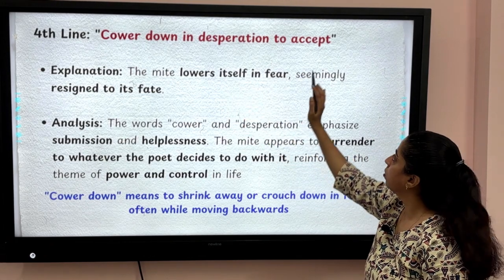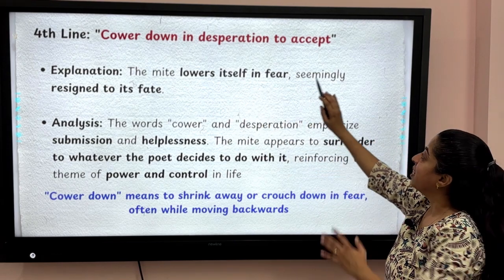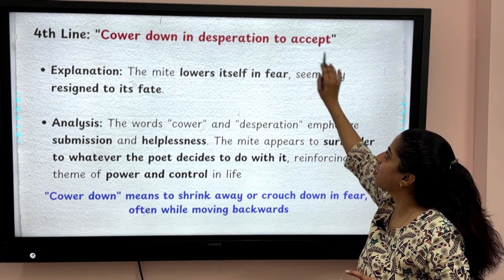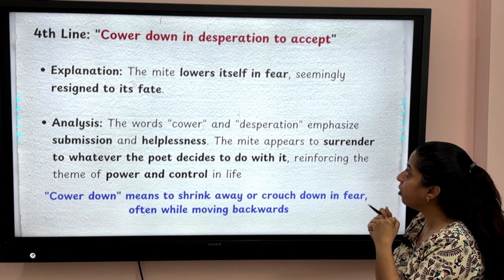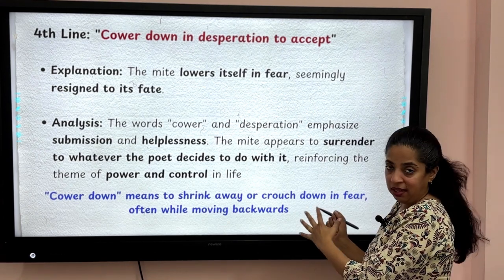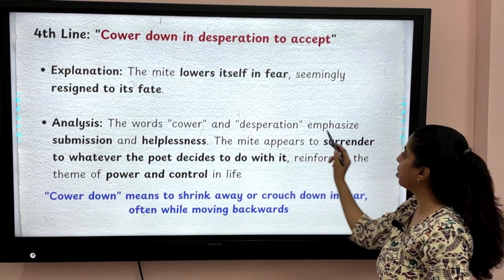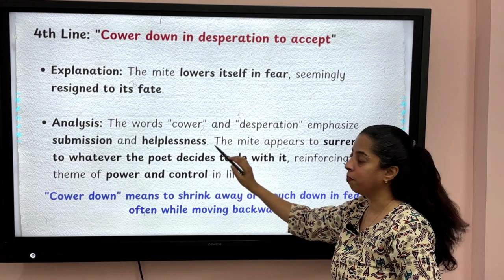Desperation, you all know. Now, the mite lowers itself in fear, seemingly resigned to its fate. Now, he is accepting the fate, maybe, okay. So, the words cower and desperation emphasize submission, now he is submitting, and helplessness.